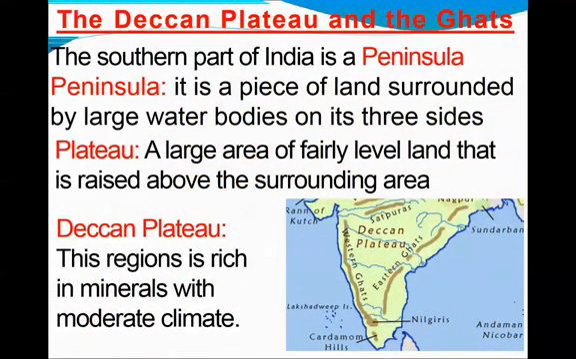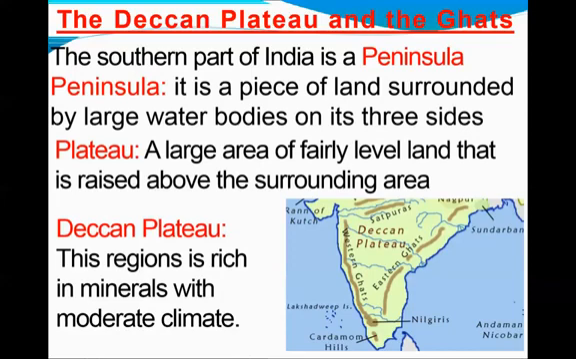Now the next landform is plateaus, the Deccan Plateau and the Ghats. Now for this I want to tell you about peninsula first. The southern part of India is a peninsula. Look at the picture there. Now what is a peninsula? Peninsula means a piece of land surrounded by large water bodies on its three sides. On the three sides of the land we have water. Such a land is called a peninsula. So the southern part of India is a peninsula.